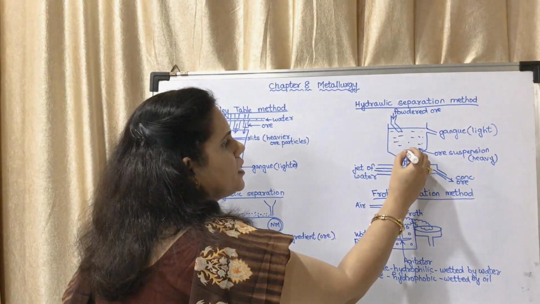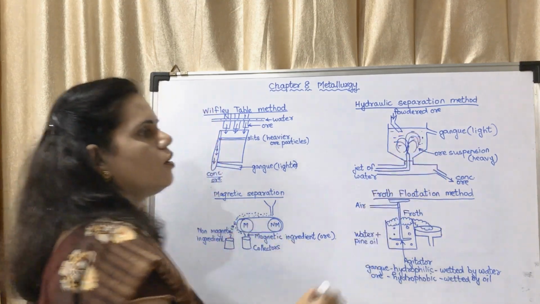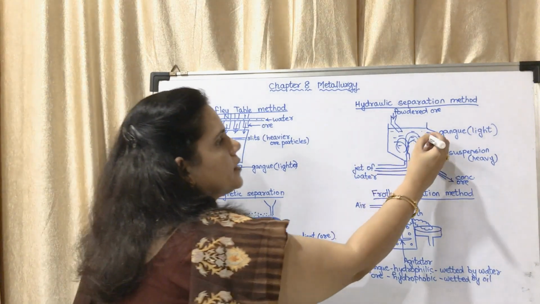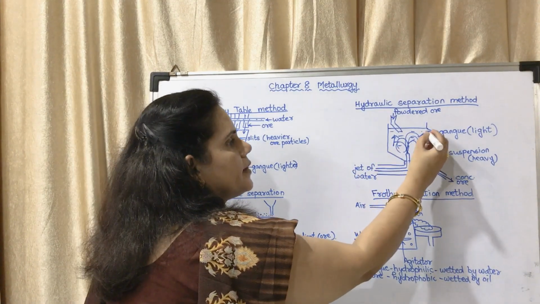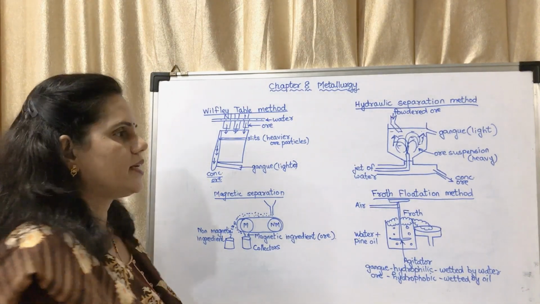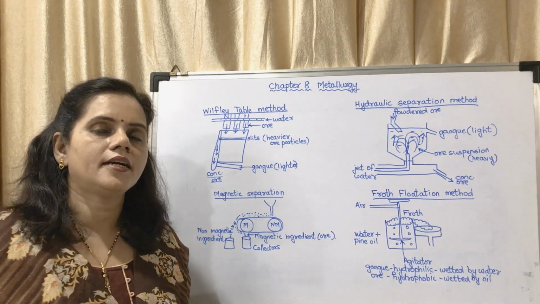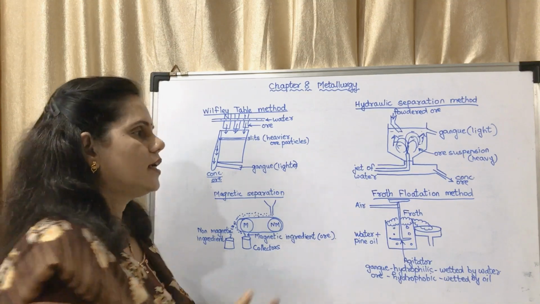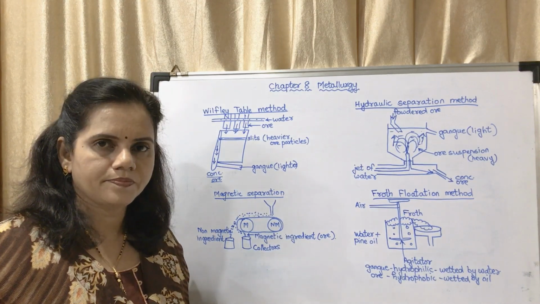While it is moving like that, whatever lighter particles are there will go up, and those are the gangue particles. The lighter gangue particles are removed by this process, and whatever is remaining below, that ore suspension is heavy and contains more of the metal compound. The metal compound which we want is removed, and we get the concentrated ore.